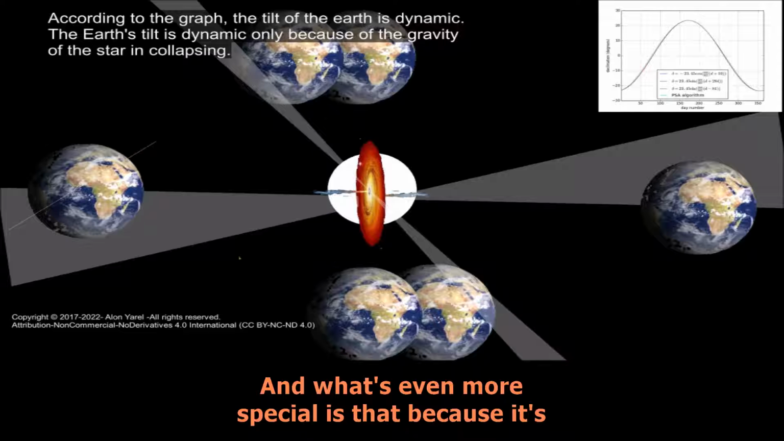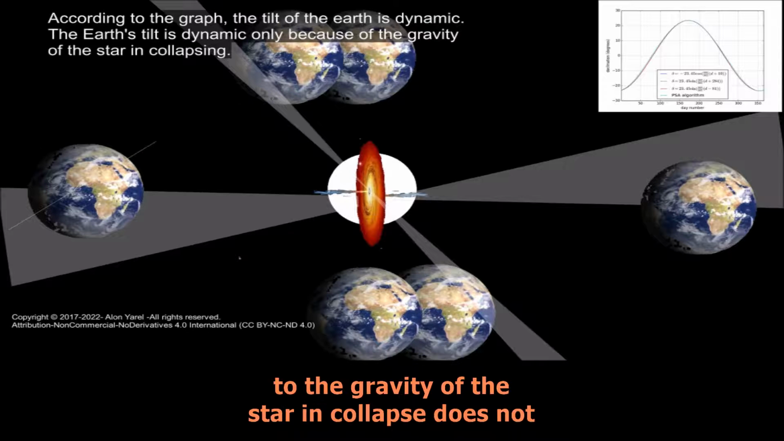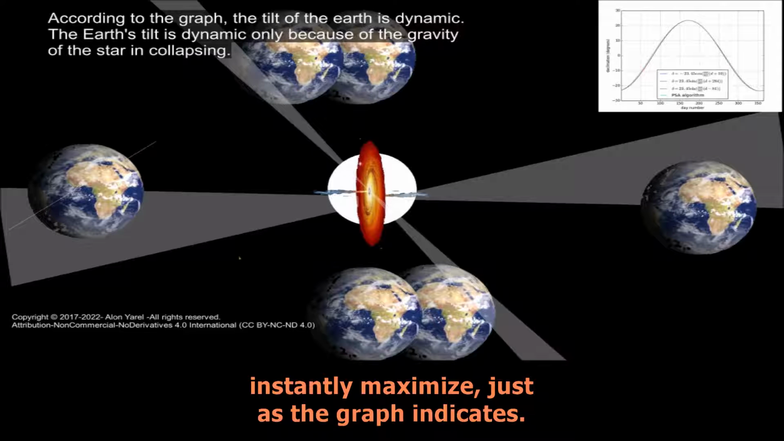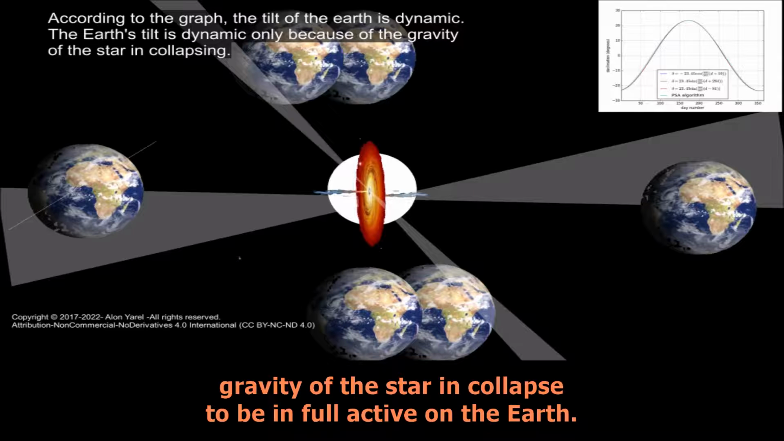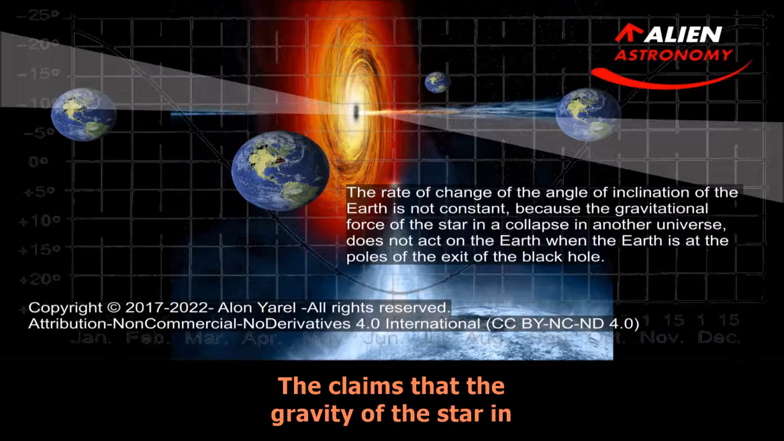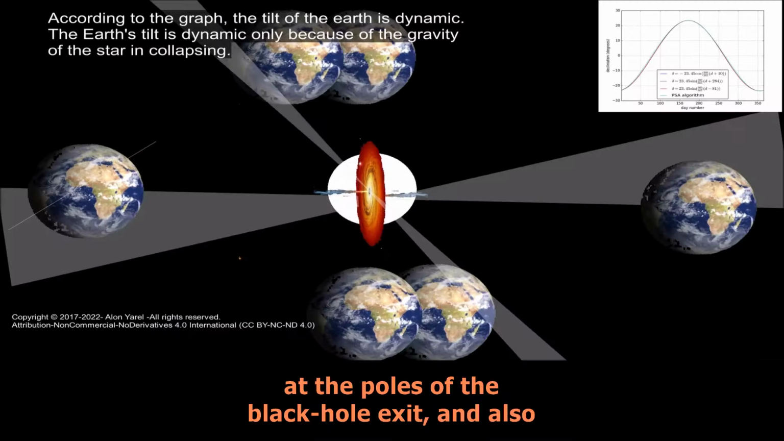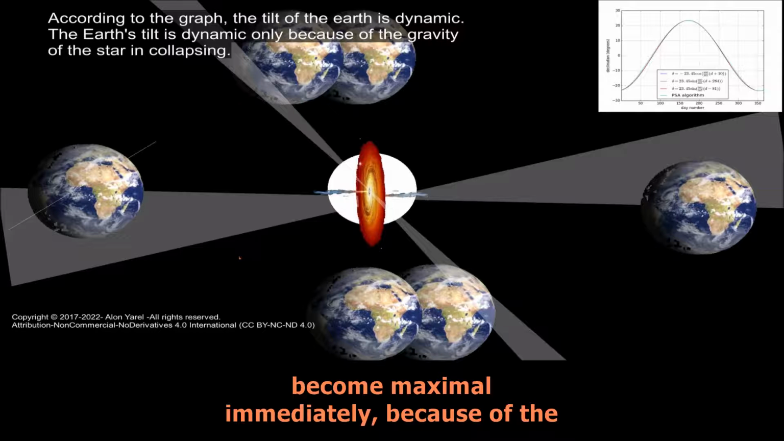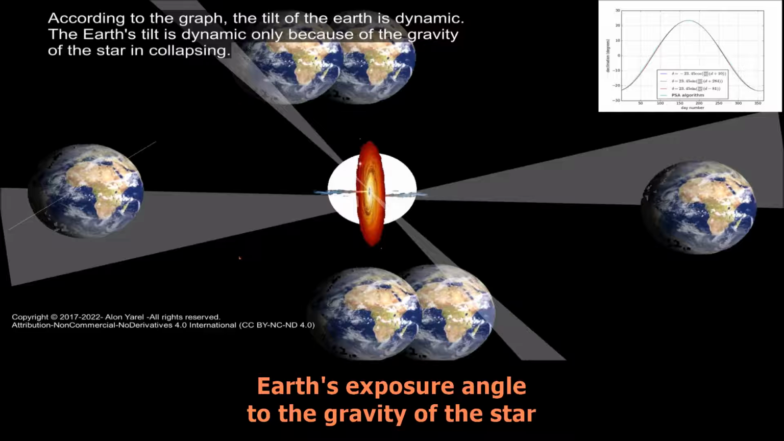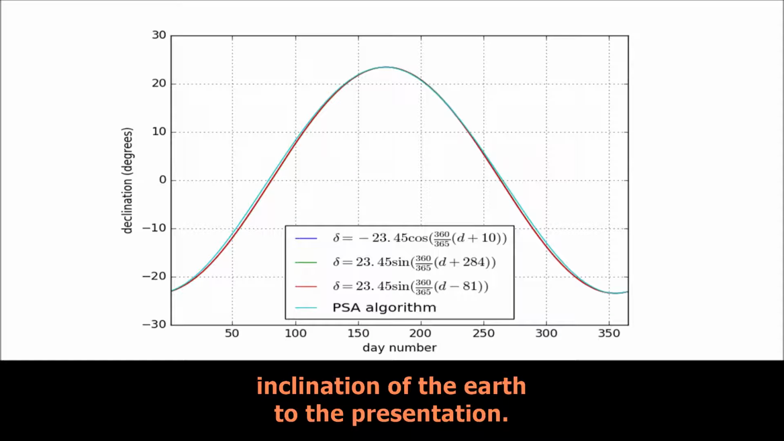And what's even more special is that because it's a black hole exit, the Earth's exposure angle to the gravity of the star in collapse does not instantly maximize, just as the graph indicates. It takes several days for Earth to reach an area where the gravity of the star in collapse is fully active on the Earth. The claims that the gravity of the star in collapse is not active on Earth when the Earth is at the poles of the black hole exit, and also that the gravity of the star in collapse does not become maximal immediately because of the Earth's exposure angle to the gravity of the star in collapse, are accurate and absolute to the graph of the inclination of the earth in the presentation.